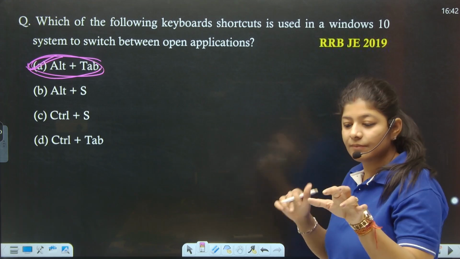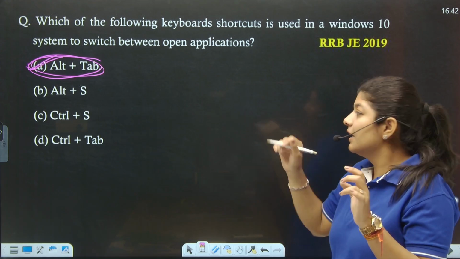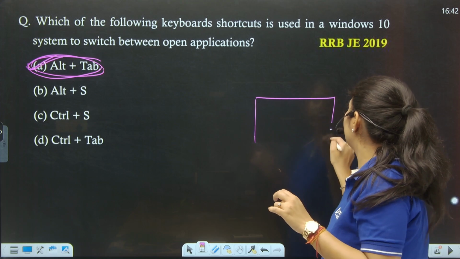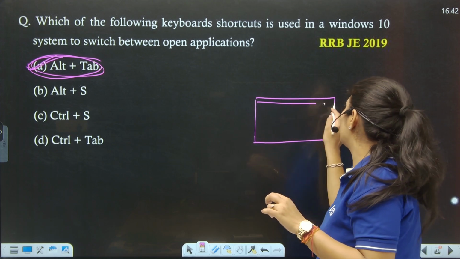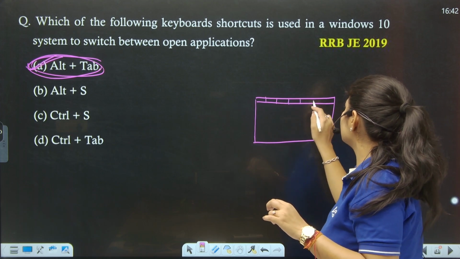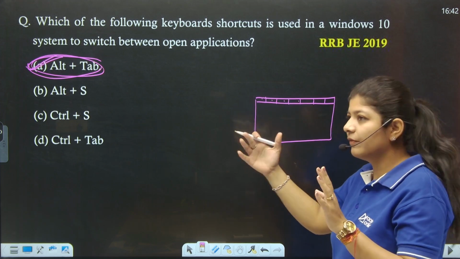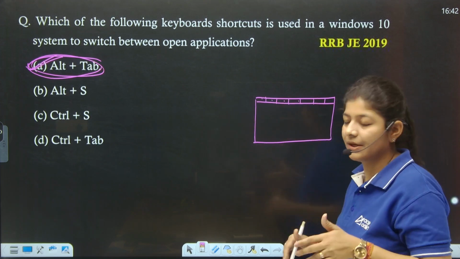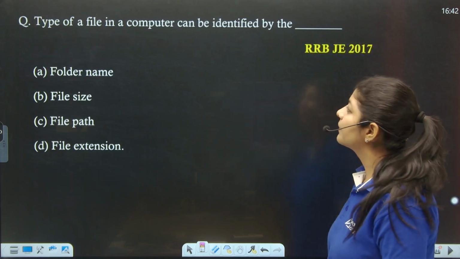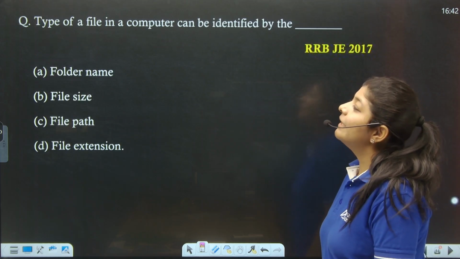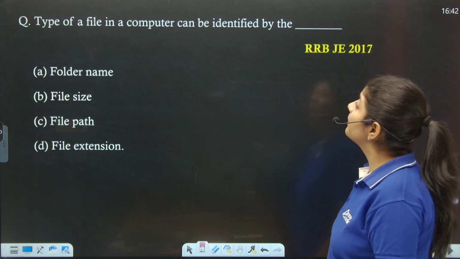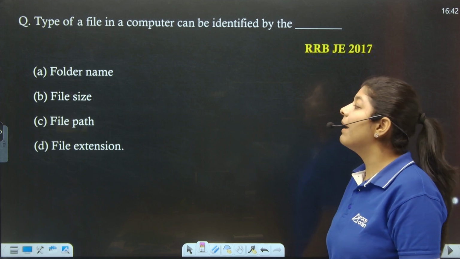Control tab we use to change tabs. Let's suppose we are using a window in which we have multiple tabs. In that, we can easily use Control tab to move between the tabs in the same application.